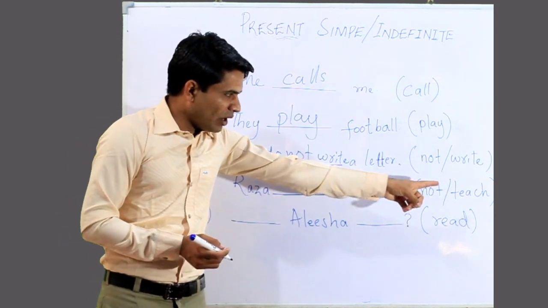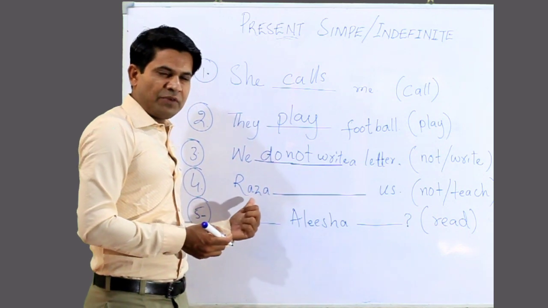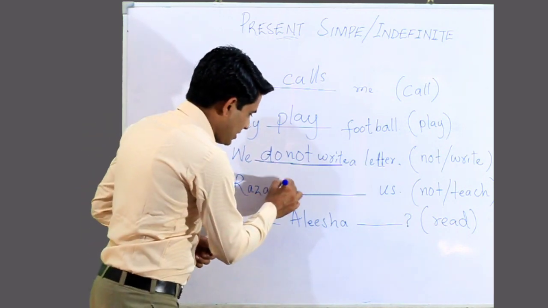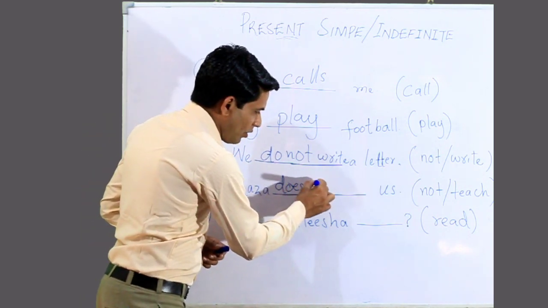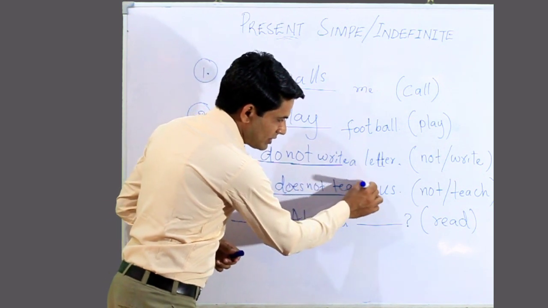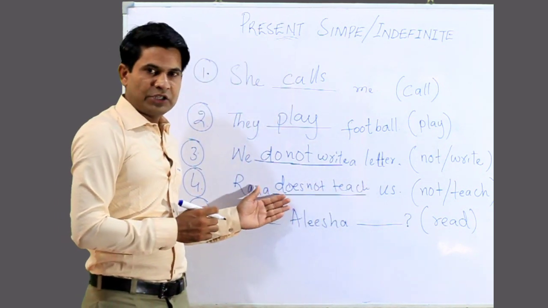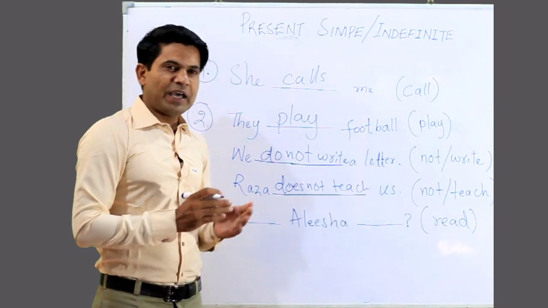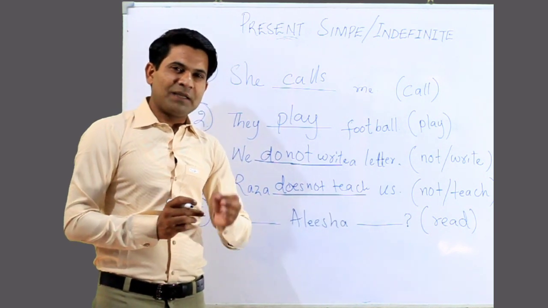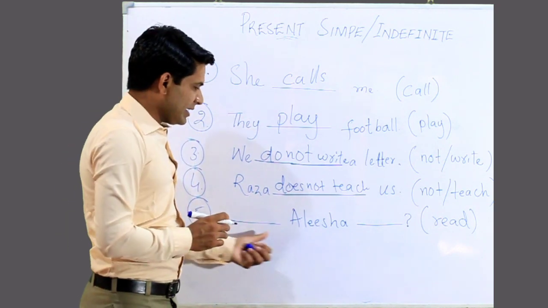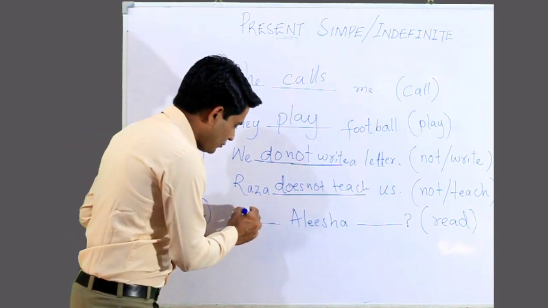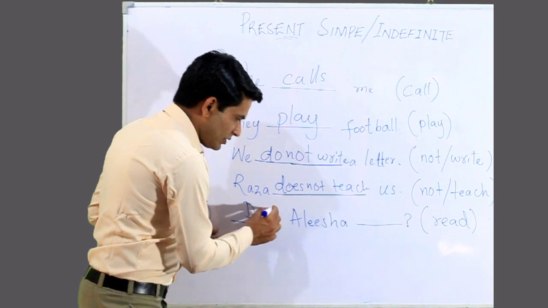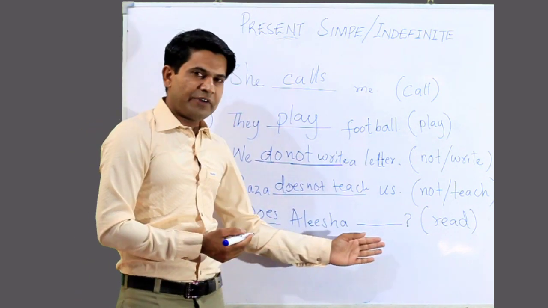Raza not teach. Singular noun, you have to add here does. Raza does not teach us. Then if it is interrogative, you have to add here a helping verb in the beginning of the sentence. Like Alisha is singular, you have to add here does Alisha read.